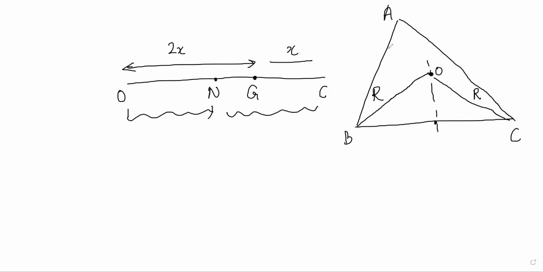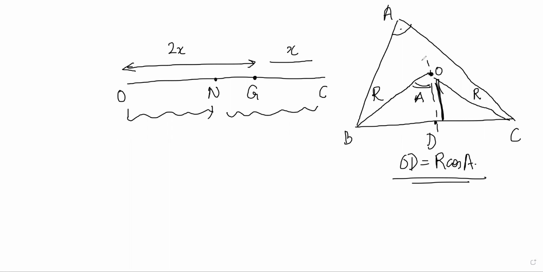Since this angle is A, this total angle was 2A and this part was A, right? So obviously OD length is equal to R cos A, right? The length of the perpendicular from the circumcenter to the side will be R cos A.